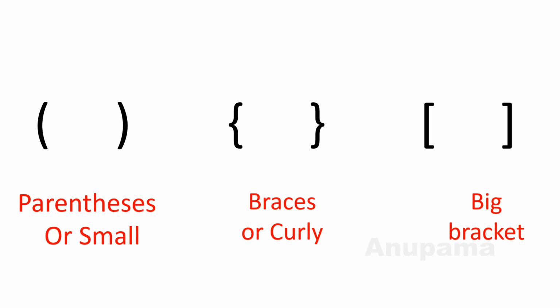Small brackets are solved first, then curly brackets, then big brackets. We know the sequence of DMAS, and in a similar way there is a sequence of BODMAS. At first solve the brackets if brackets exist.